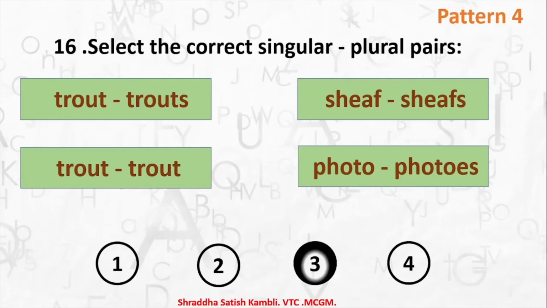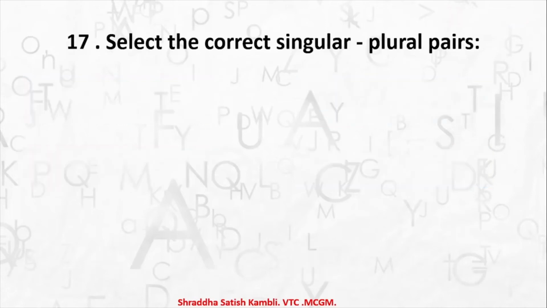It is the third one, trout, trout, which is correct. Suppose you had the opposite of the pattern, incorrect, then you would have to look at all the 4 and then 1 would be incorrect, the other 3 would be correct. But in this, 1 is correct, the other 3 are incorrect. That is the difference. Okay, moving on to the next one.